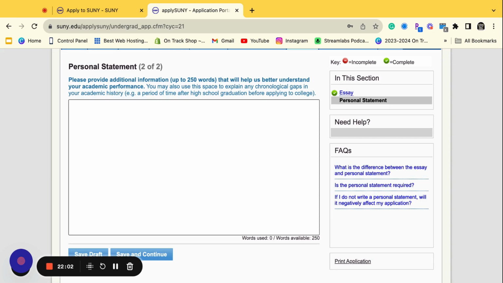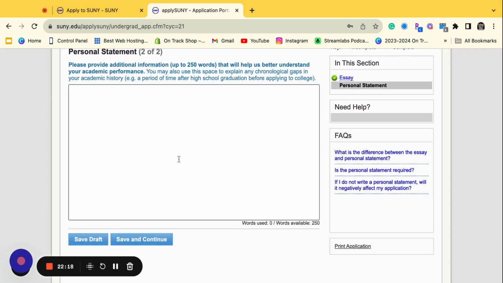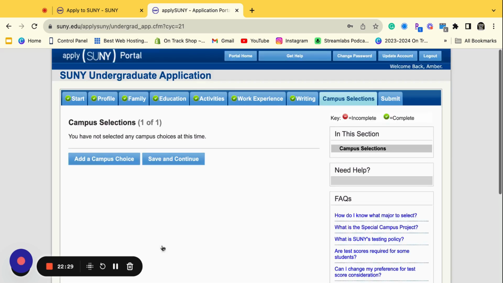So you want to make sure that you are letting people know, I did well because, or I didn't do well because, but I am hoping to do differently once I get to college because I'm going to do XYZ, right? You want to take this space to make sure that you are letting them know, right? That certain things happened and everything's going to be better, right? Take a moment to fill that out.